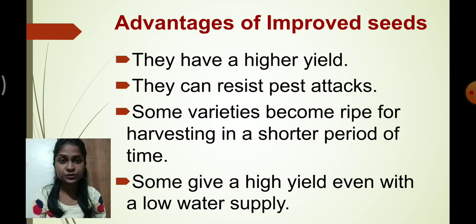So what have we learned today? We learned about the 3 seasons which exist in India: summer season, Rabi season and Kharif season. And most importantly, we learnt about the 2 methods of irrigation, drip irrigation and sprinkler irrigation. At the same time, we just learnt about improved varieties of seed. Why are improved varieties of seeds important? We have just seen the advantages.